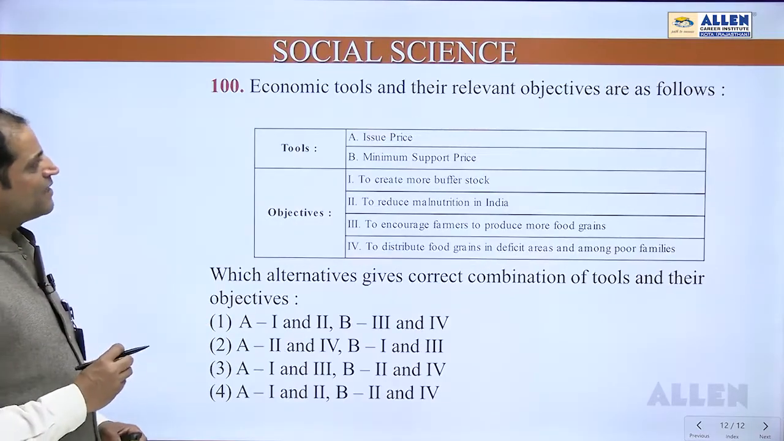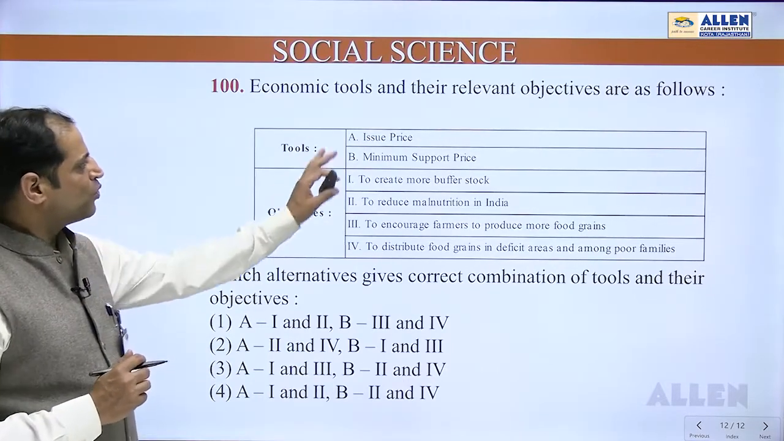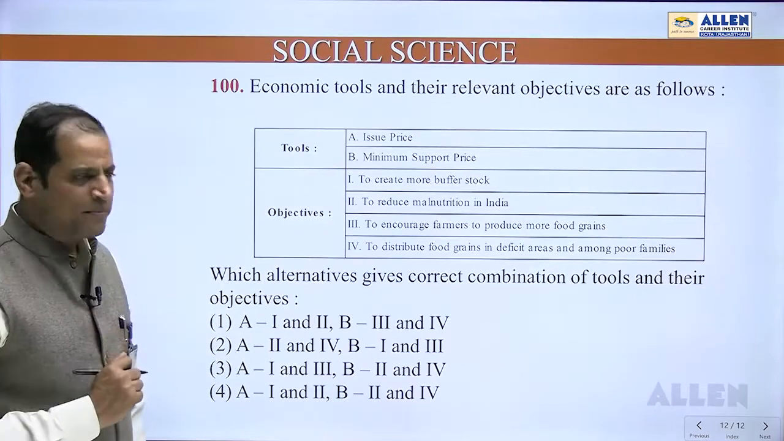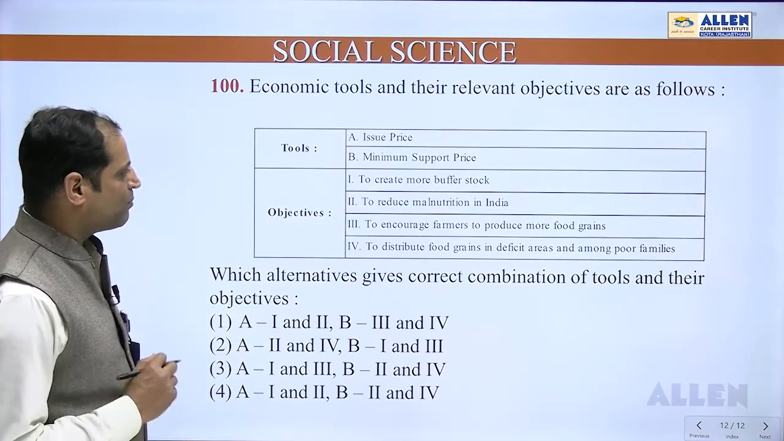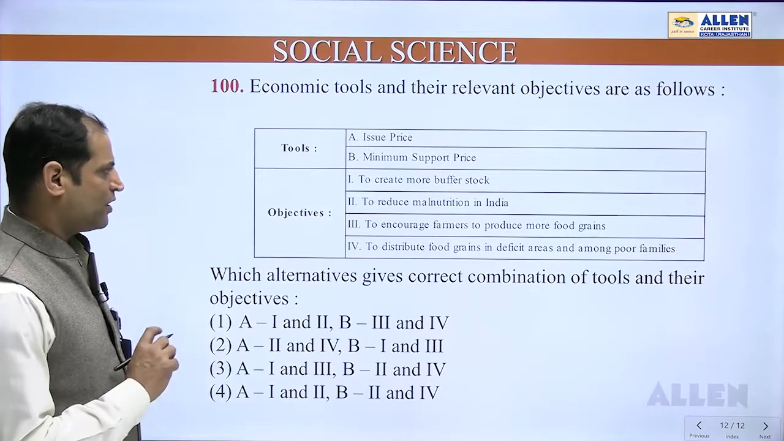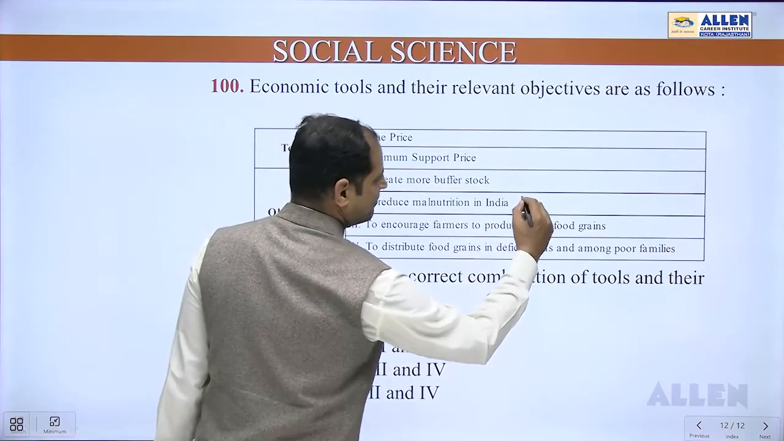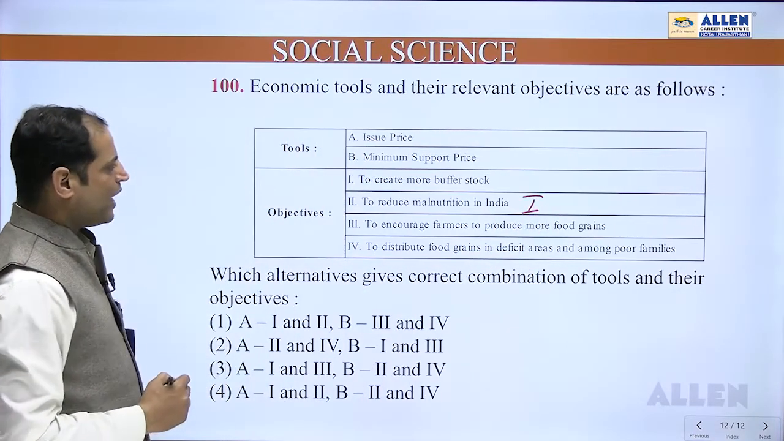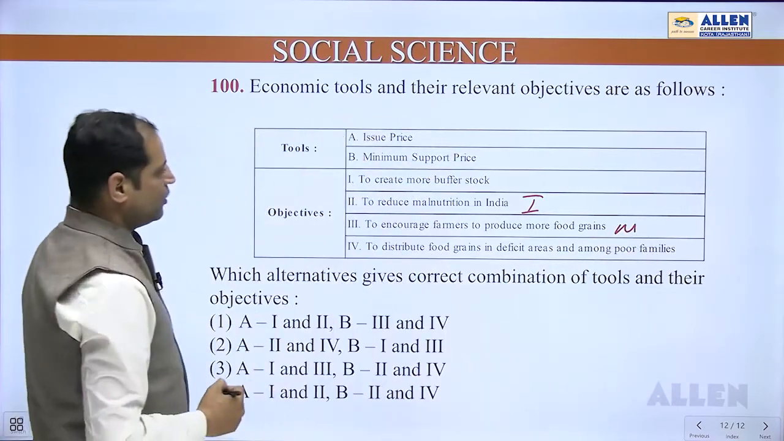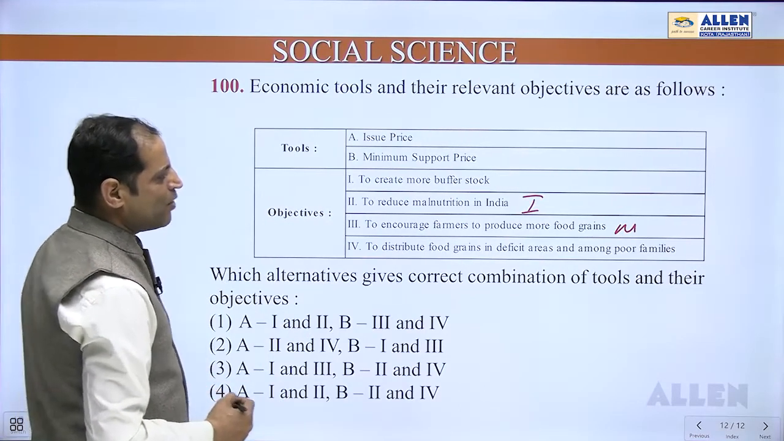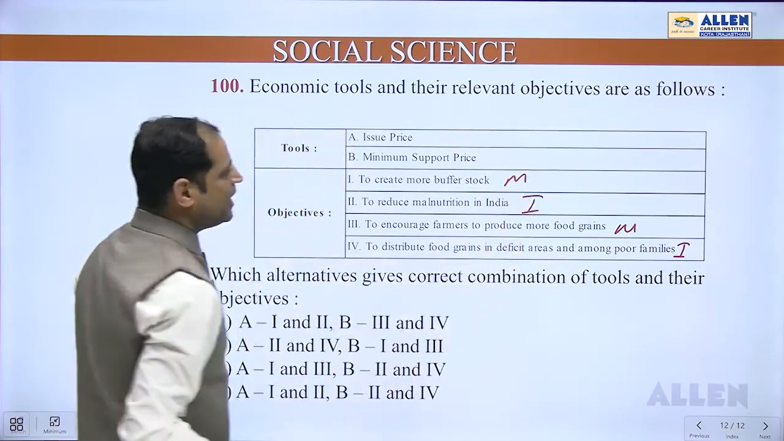Question number 100 says economic tools and their relevant objectives are as follows. In the tools they have talked about two things: one is issue price and another one is minimum support price. And they have given 4 objectives. If we talk about the issue price, the objective is to create more buffer stock? I don't think that is the aim of the issue price. Reduce malnutrition in India, that is one of the aims, so this is related with issue price. To encourage farmers to produce more food grains, that is the aim of minimum support price. To distribute food grains in deficit areas and among poor families, that is also issue price. To create more buffer stock, that is the aim of minimum support price.